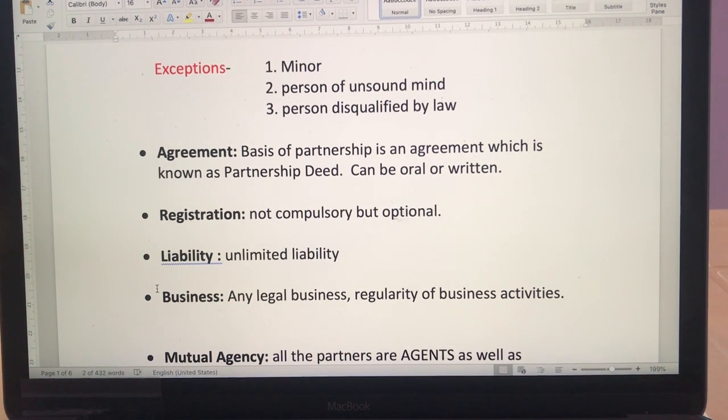Business, this is something important: one condition of being in business is that it has to be a legal business. You cannot get into a partnership for any illegal work, like smuggling, or a product line which is banned. If it is not falling into the legal framework, it is not called a partnership.